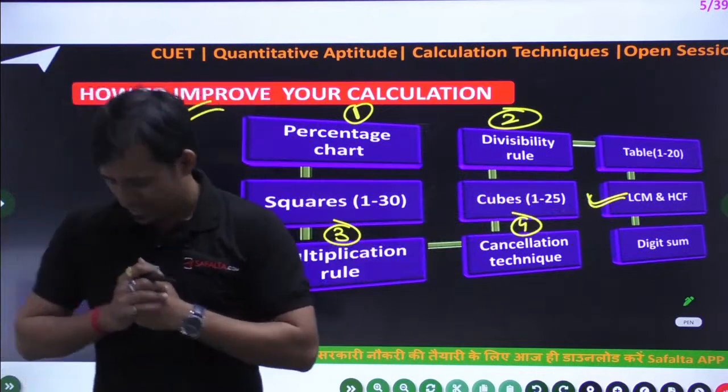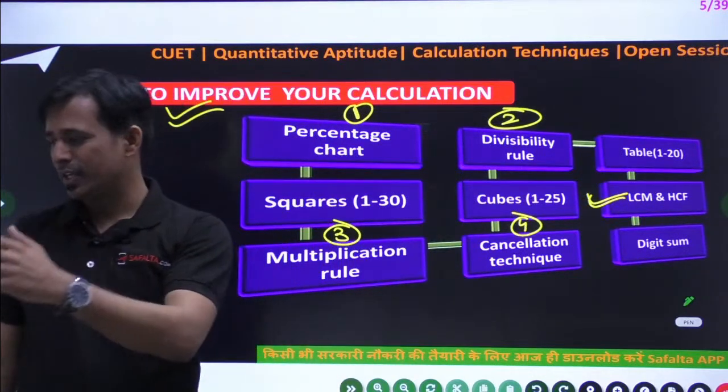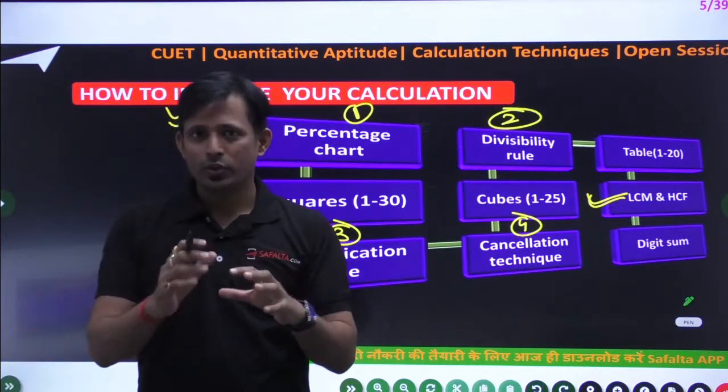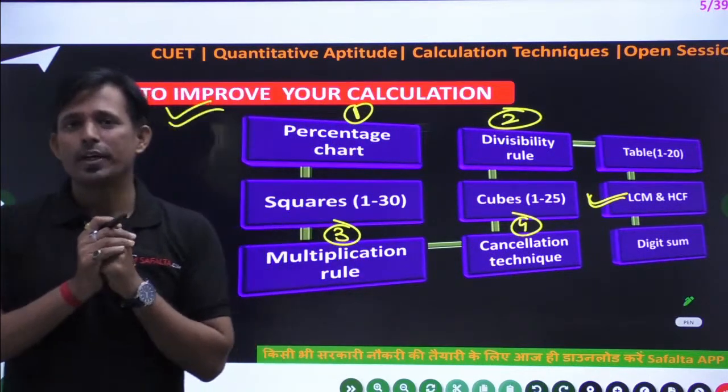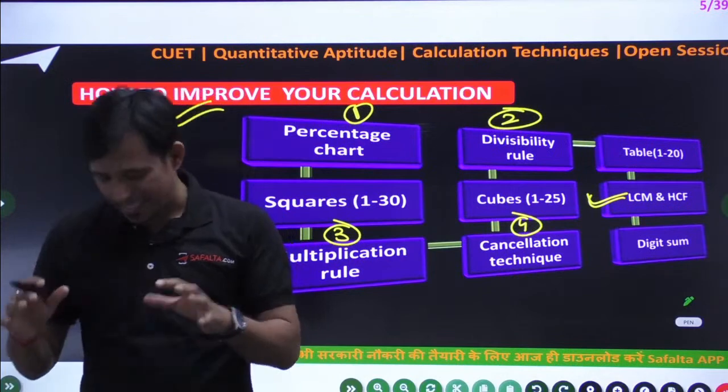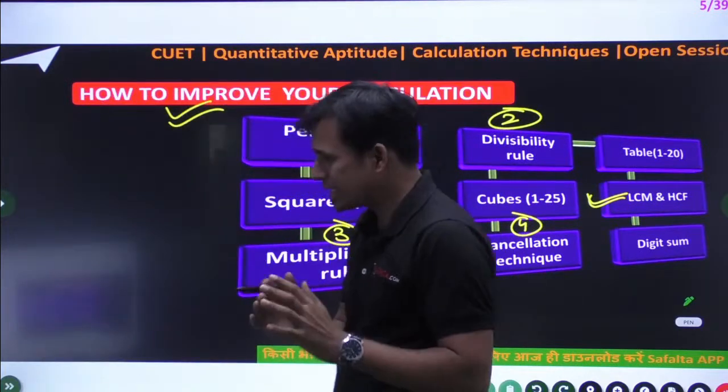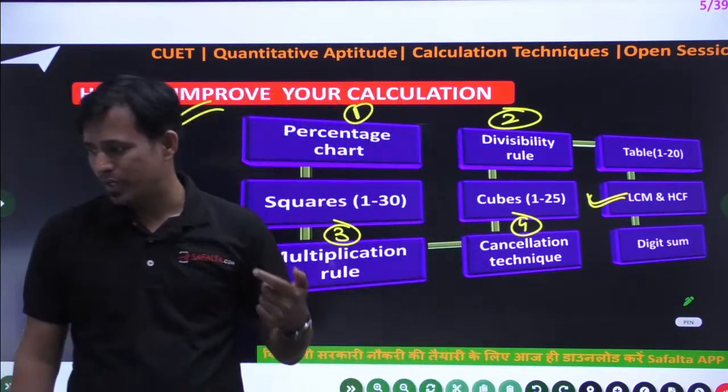Ajay Yadav also joined the session. Very good morning, Ajay. Actually, Ajay, this is the first session based on the CUET paper. Okay, so I am giving you the technique, the calculation technique class. So this is the first session. We have 2 to 3 sessions based on calculation technique.